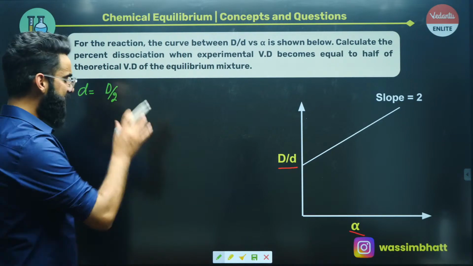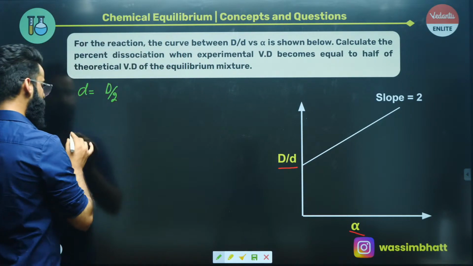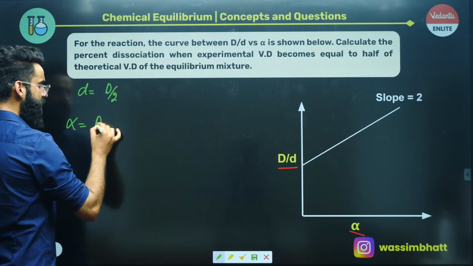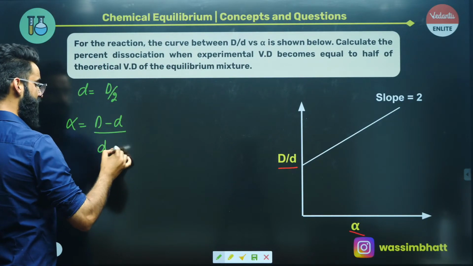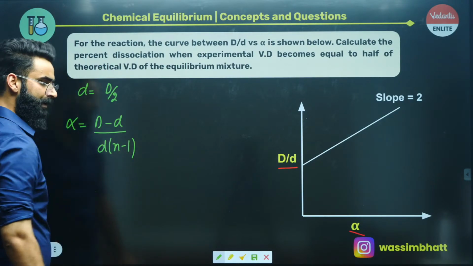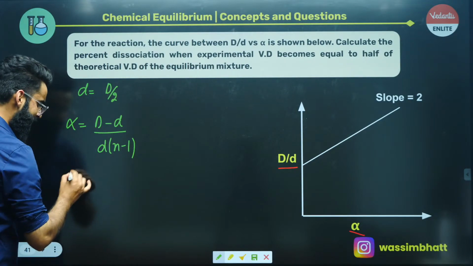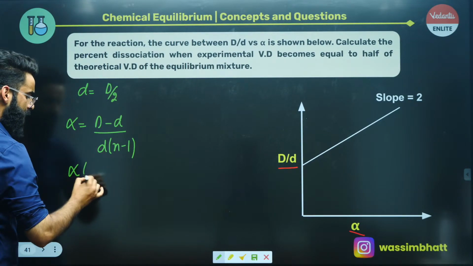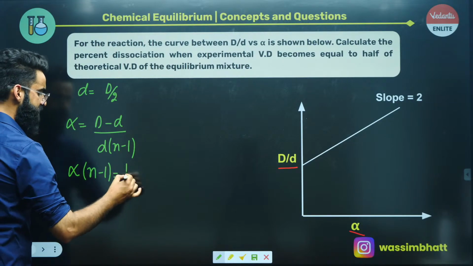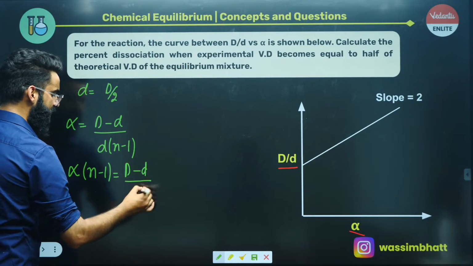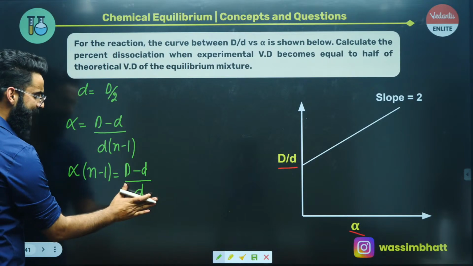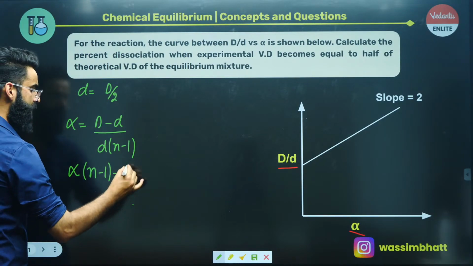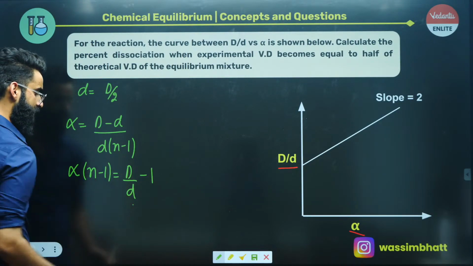Okay, see guys how this question is going to be solved. First of all, you know the relation: alpha is equal to capital D minus small d divided by small d multiplied by n minus 1. This is something every one of you would be knowing. Now you can write alpha multiplied by n minus 1 is equal to capital D minus small d divided by small d, right? Or you can write it as capital D divided by small d minus 1, right?